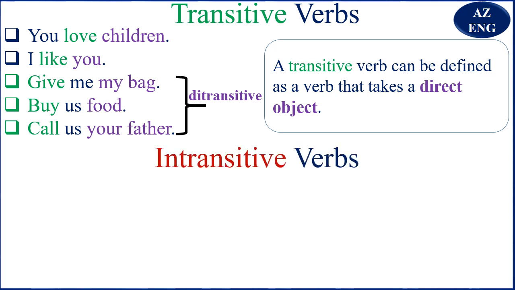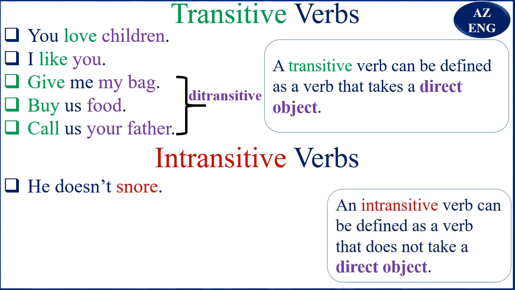Now for the intransitive verbs, for example, it doesn't snow. You remember the definition? An intransitive verb can be defined as a verb that does not take a direct object. Now the difference that you see is, it doesn't snow, that is it. It's not like it does not snow what, or it does not snow whom. No, that's just it. So this is intransitive.